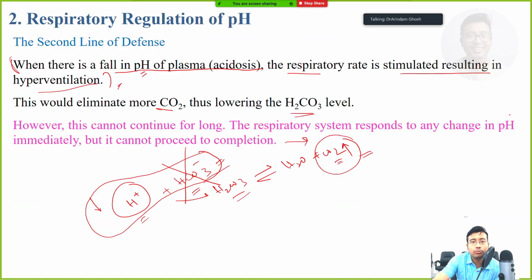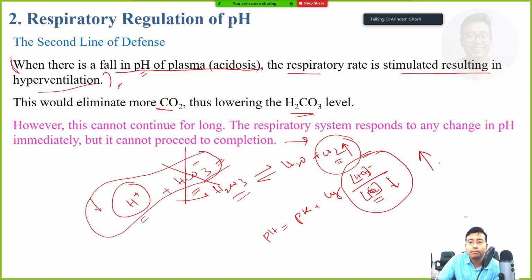This concept should be very clear. pH equals pK plus log of what by what? Bicarbonate by carbonic acid, PCO2. If this PCO2 value becomes lower, this quotient will become high. It means the log of this quotient will also become high.